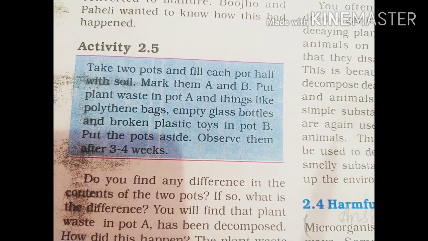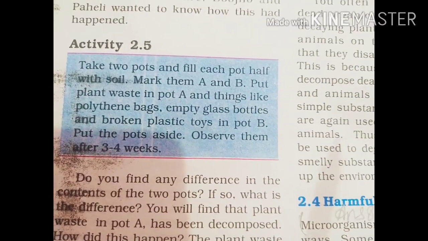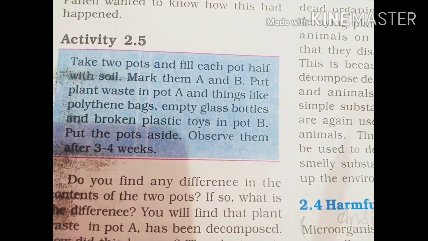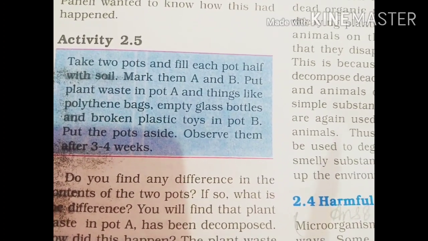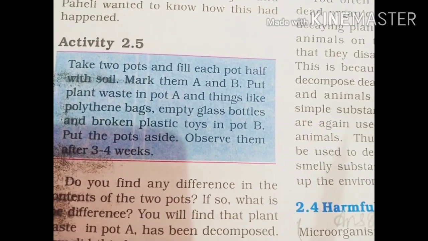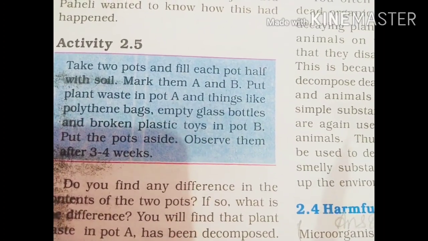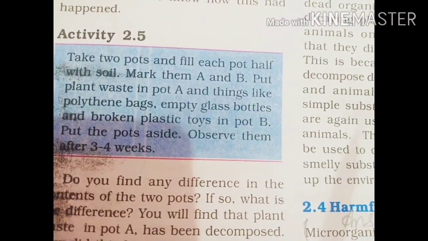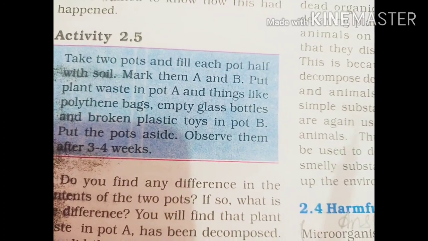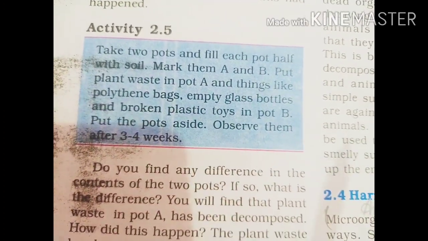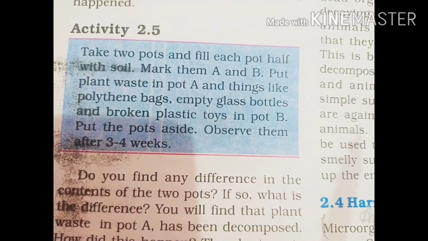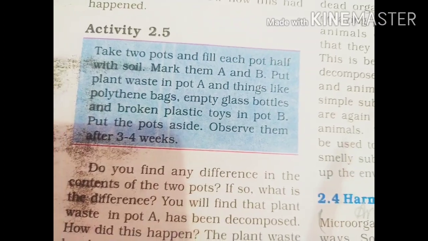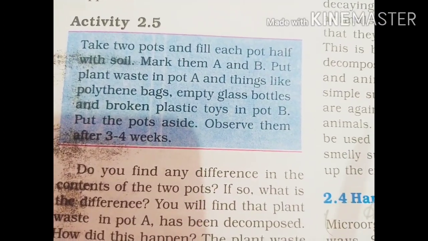Now, in pot A, we have to keep all the natural things like the vegetable peels, like the fruits, like the leaves and branches and sticks. So these things we have to put inside the pot A, and inside the pot B we have to keep all the artificial or man-made things like the plastic things, like the toy, broken glass, these kind of things we have to put inside the pot B. Now we have to observe what will be the change after 3 to 4 weeks.